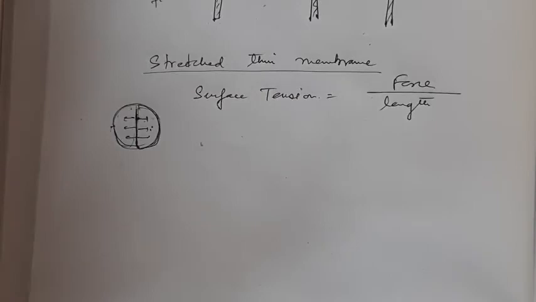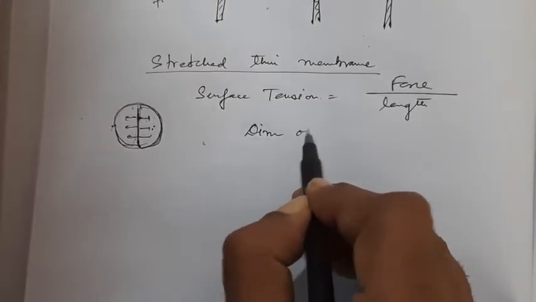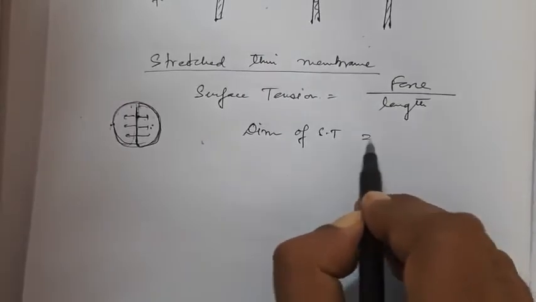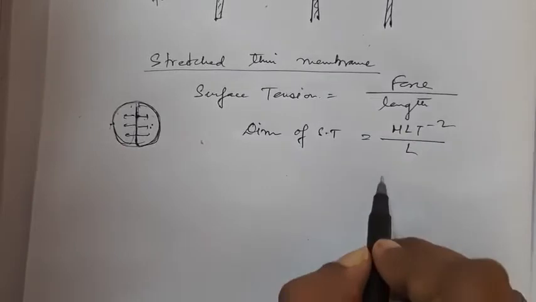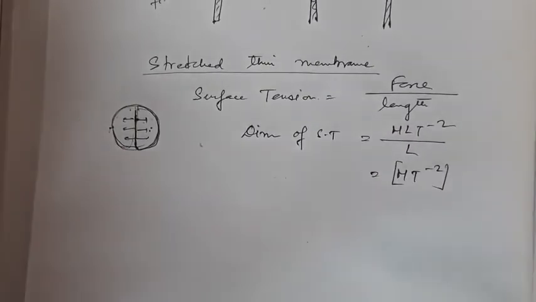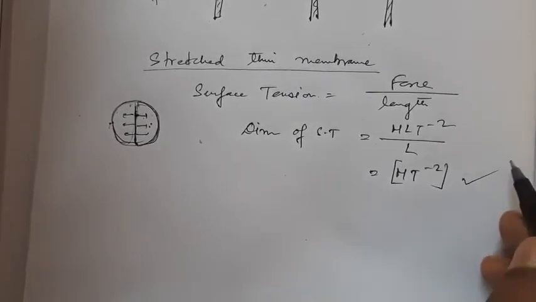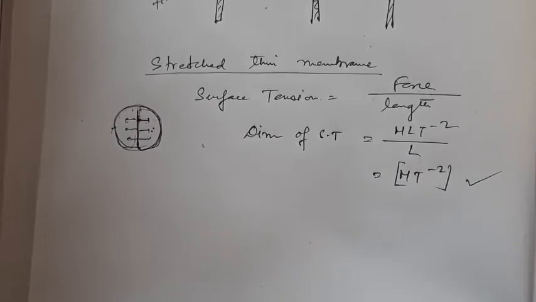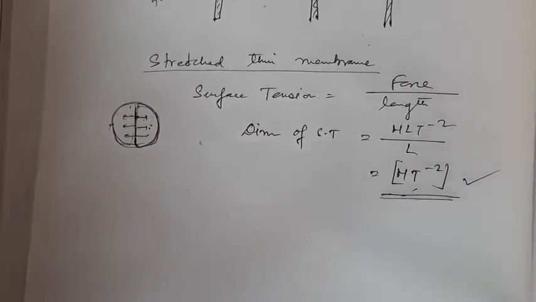Now if we try to formulate the dimension of surface tension, force is MLT^-2 and length is L, so the L gets cancelled, and the dimension is MT^-2. Now this is a very common question for all examinations, board examinations, joint entrance examinations: the dimension of surface tension.